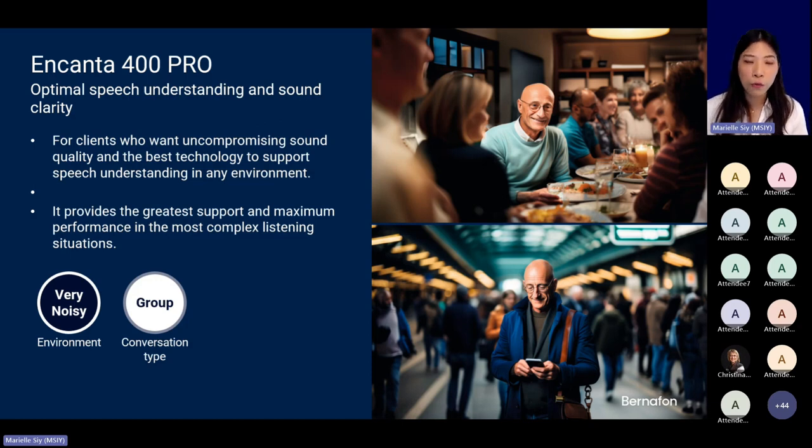And finally, the fourth and final member of the Encanta family is Encanta 400 Pro. Who is it for? It's for clients who want uncompromising sound quality and the best technology to support speech understanding in any kind of environment. And the benefit is that this Encanta 400 provides the greatest support and maximum performance in most complex listening situations.